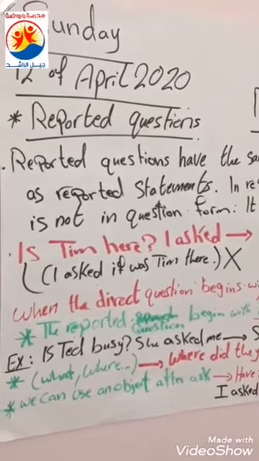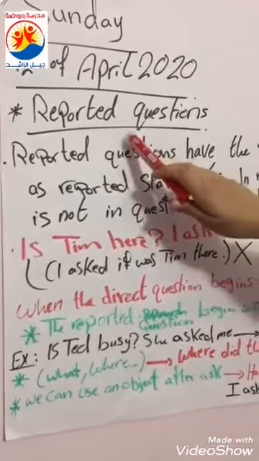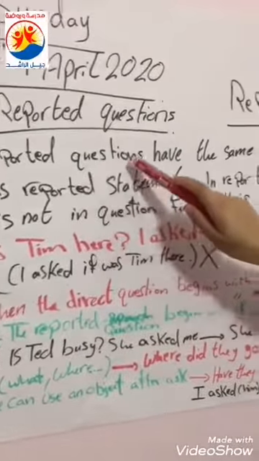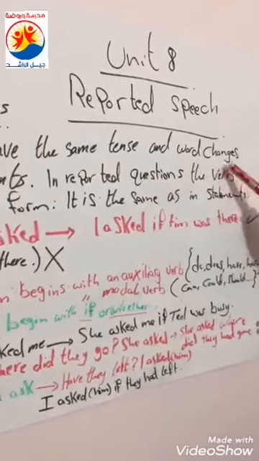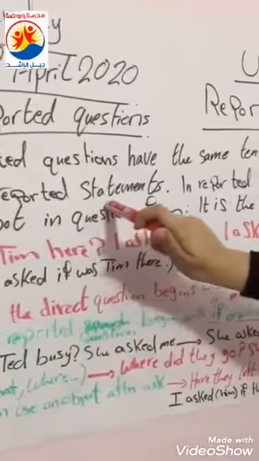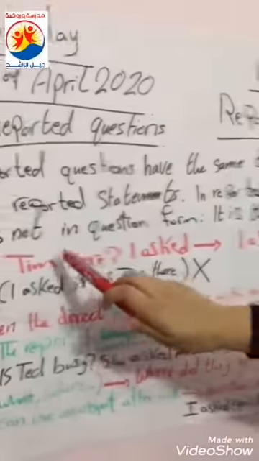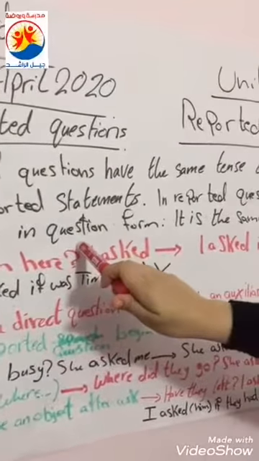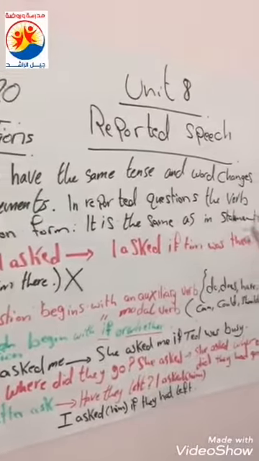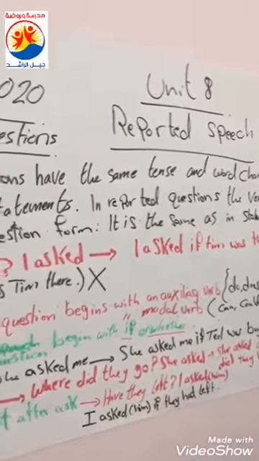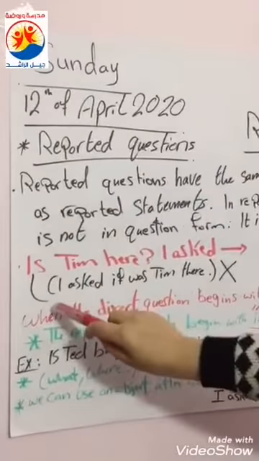Now I want to continue with you about reported questions. Reported questions have the same tense and word changes as reported statements. In reported questions, the verb is not in question form. It's the same as in statements. Maybe it's not clear, but go to the first example.